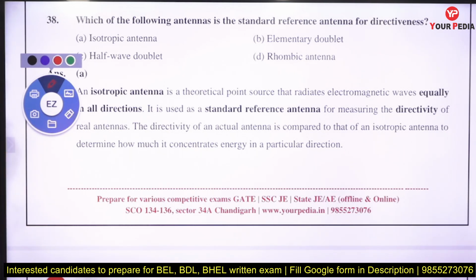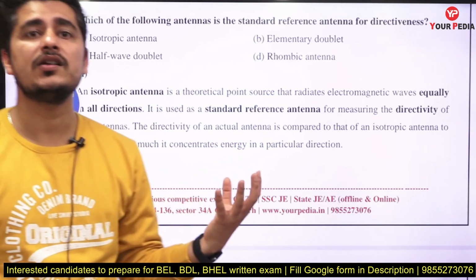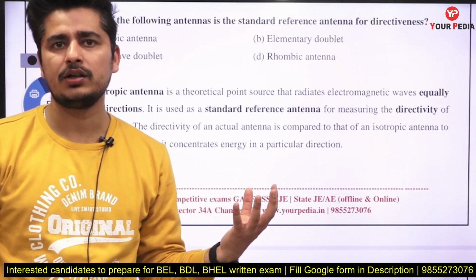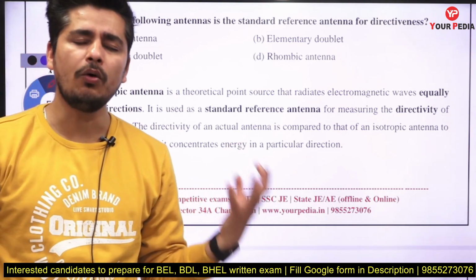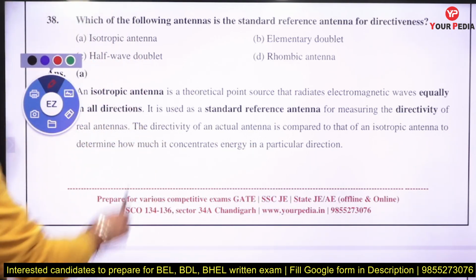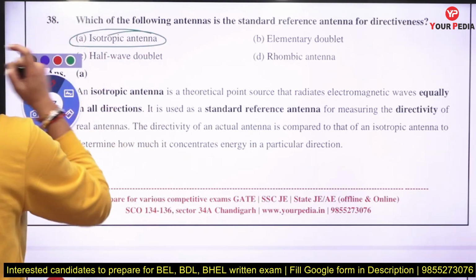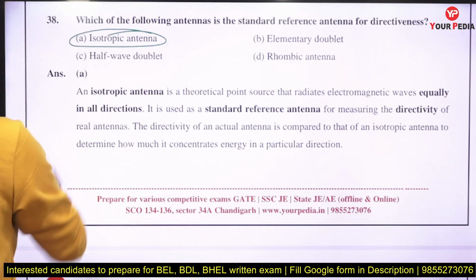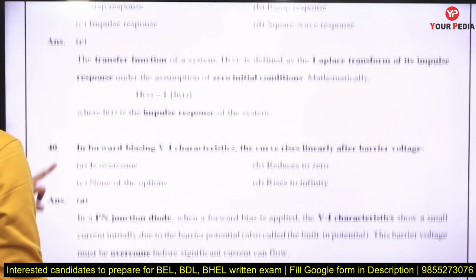If I am talking about the standard reference antenna, basically what is it? That is the isotropic antenna, right? Which radiates in all directions with the same intensity. So what will be the answer? The answer is isotropic antenna. That is the standard reference antenna which we are using.